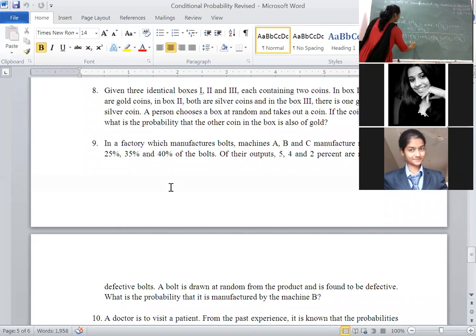0.35 into probability of D given B2, the value is 0.04, upon, I will give you a shortcut method also for how to solve in the final examination. 0.25 into 0.05 plus 0.35 into 0.04 plus 0.40 into D given B3, that is 0.02.